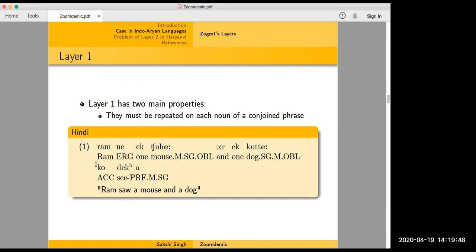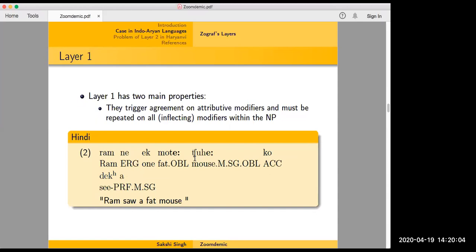Like you can have the ko. You can either say Ram ne ek चूहे को और एक कुत्ते को देखा, or you can also say Ram ne ek चूहे और एक कुत्ते को देखा. So this layer sticks to the root. It can't be conjoined, it has to be repeated on each noun of the conjoined phrase. And then the second property is that they trigger agreement on attributive modifiers and must be repeated on all inflecting modifiers within the NP. Attributive modifiers, like you have adjectives.